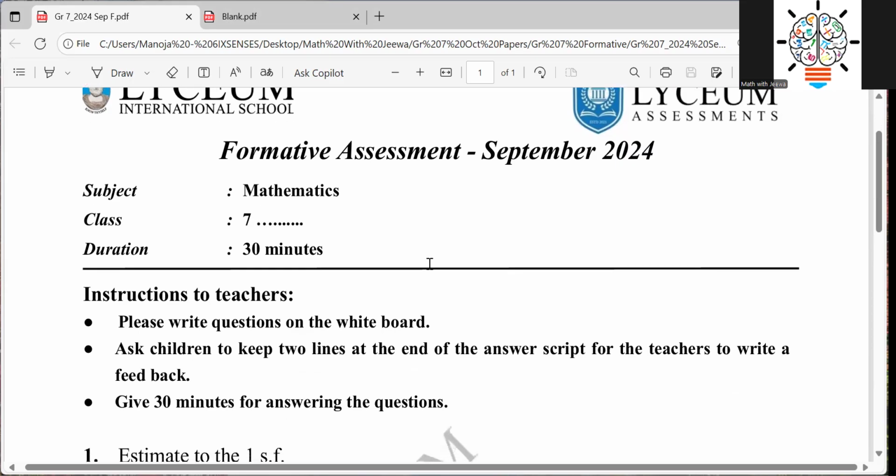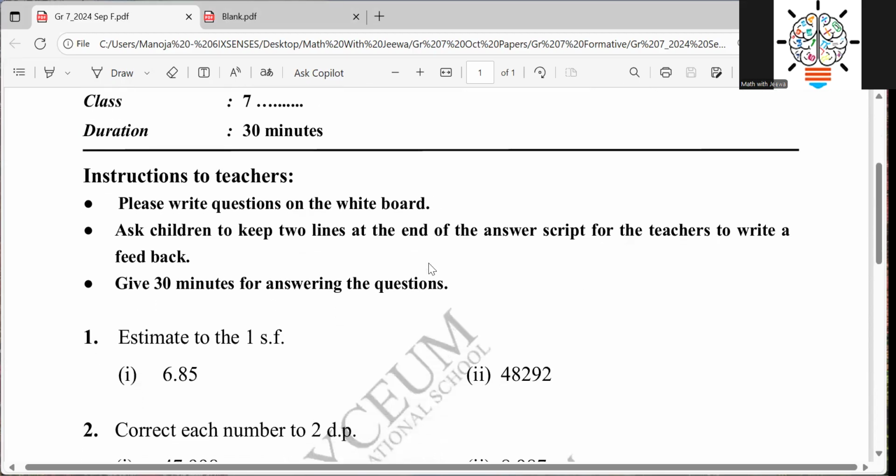Okay, first we will go through the instructions, and this time it is not like the monthly test papers. These instructions are for teachers. Please write questions on the whiteboard. That means you don't get the paper; they will write the questions on the whiteboard and ask children to keep 2 lines at the end of the answer script for the teachers to write feedback.